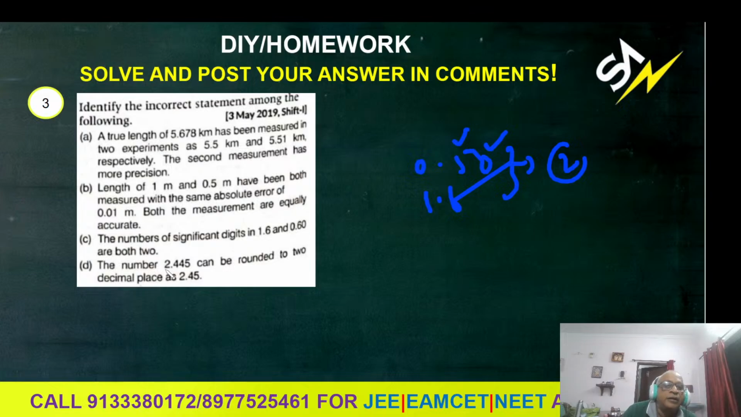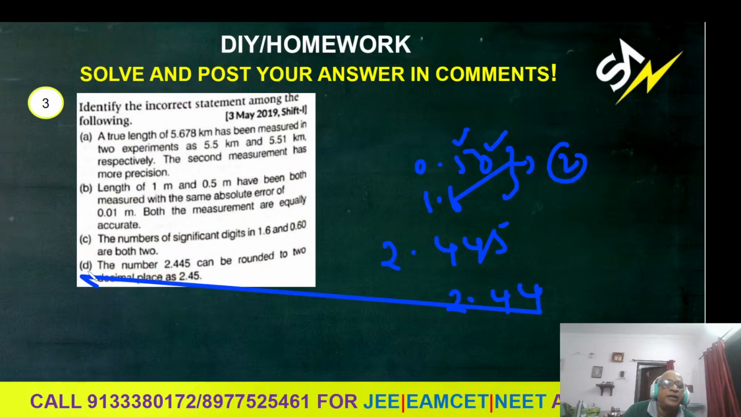But the last number, 2.445. I told just now, the last digit is equal to 5, and the digit before is even, so you have to keep it like that. 2.44 only. But he has written 2.45. This is wrong actually. Incorrect statement. D is an incorrect statement.